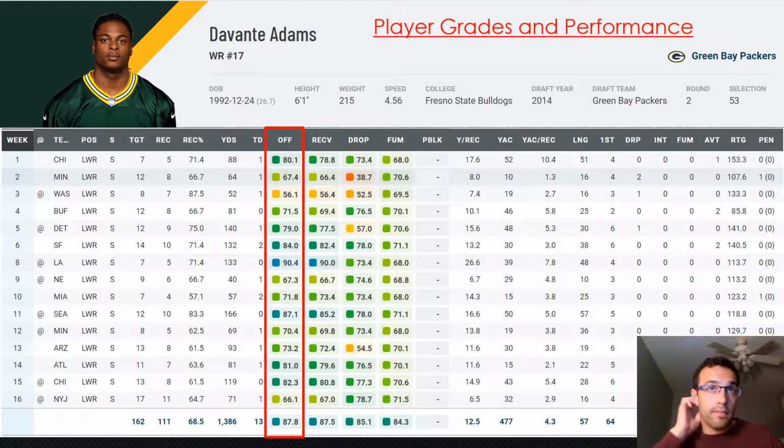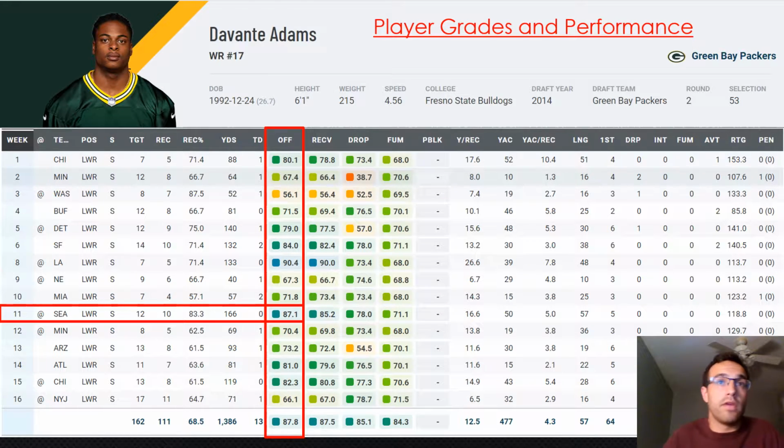So there's a lot of data here. This is Davante Adams. He's a wide receiver, and the one thing I want you to focus on is his offensive grades, which I've highlighted there in red. So as you can see here by row, we're looking at his weekly performance grades via Pro Football Focus. In week 1, he had a grade of 80. In week 8, he had a grade of 90.4, and so on and so forth.